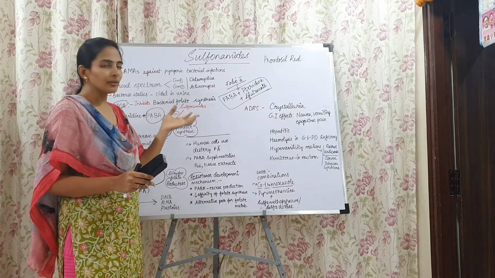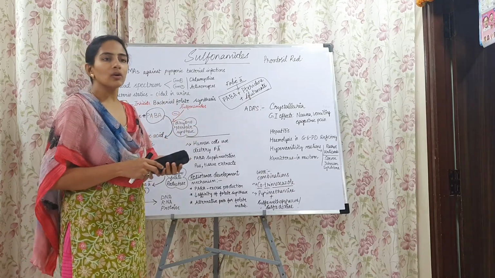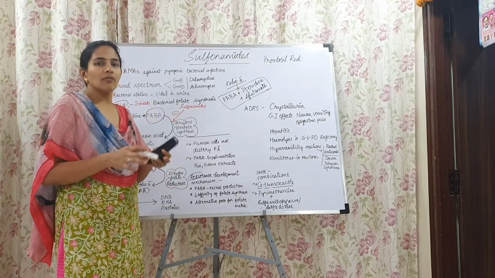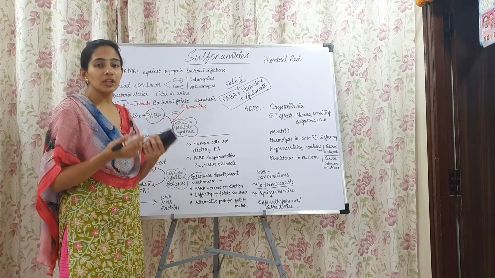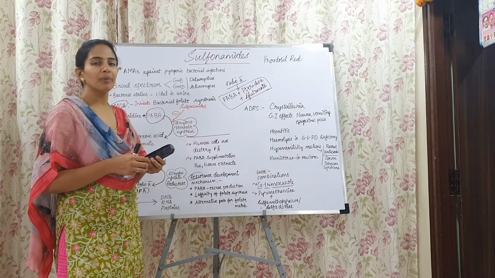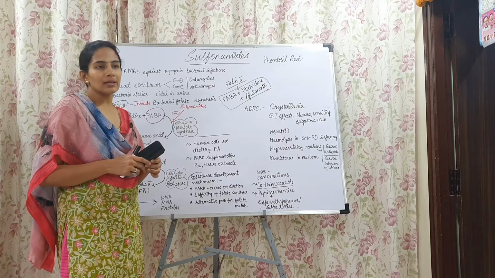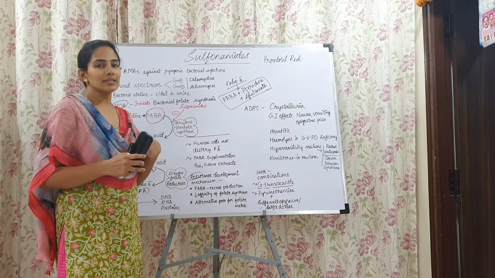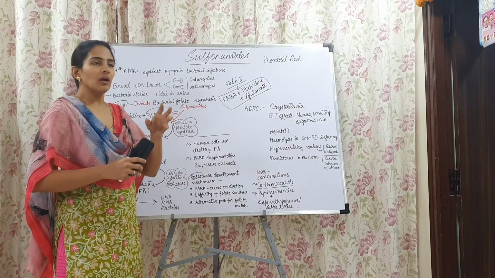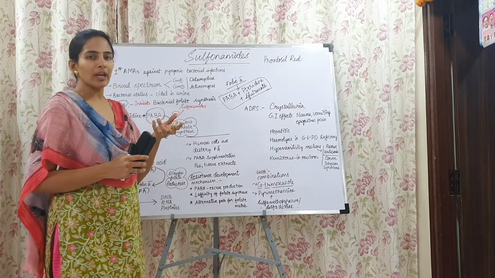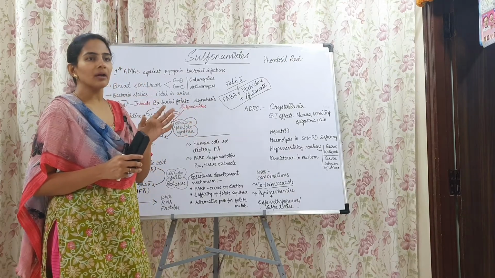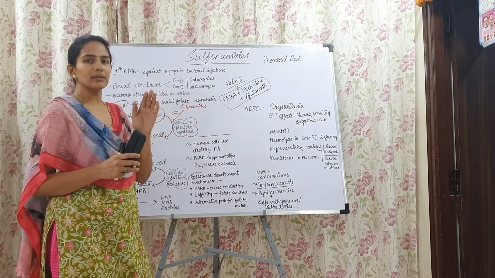And after plasma protein binding, they are extensively distributed throughout the body fluids, and then they are metabolized in the liver to inactive metabolites. In turn, they undergo acetylation, and during acetylation, less active metabolites are formed, which have less solubility in the urine.